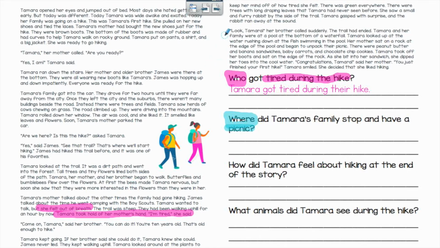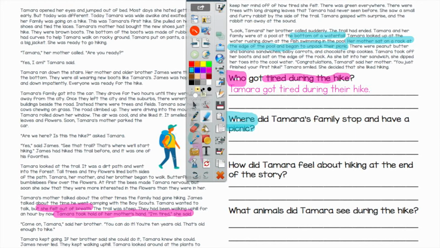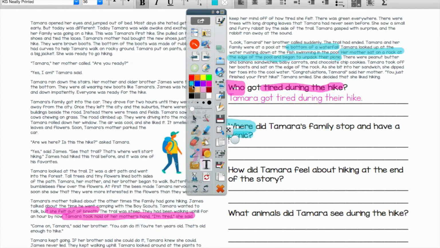In this last paragraph, it talks about them reaching the waterfall. And then it talks about how her mom sits on a rock by the edge of the pool and begins to unpack their picnic. So this is the location of where they are, which is the bottom of the waterfall. So now that I've found my evidence, I'm going to write it down. Tamara's family has a picnic at the bottom of a waterfall.